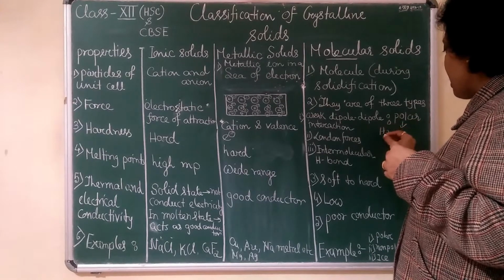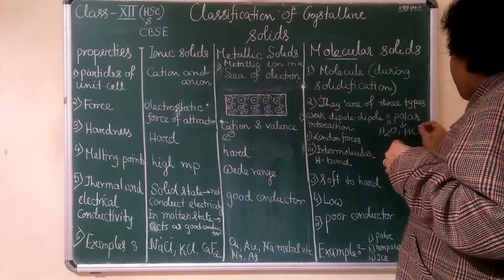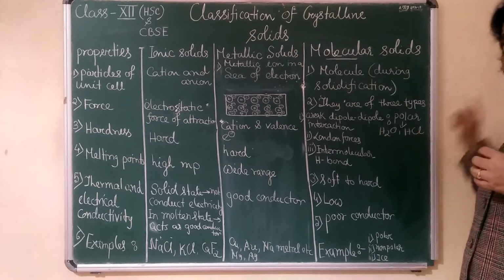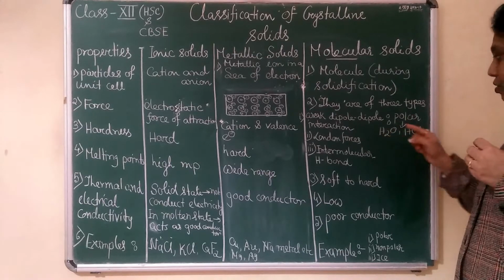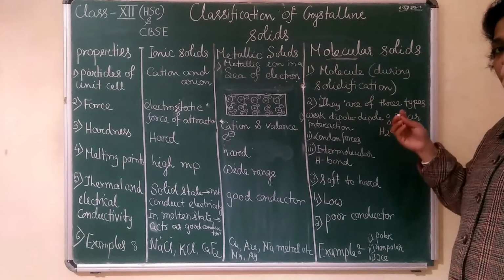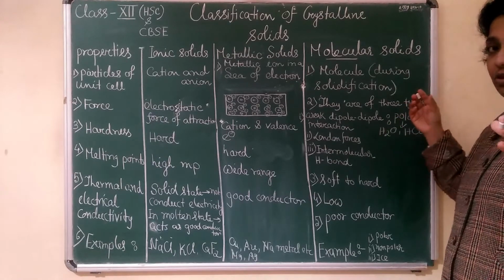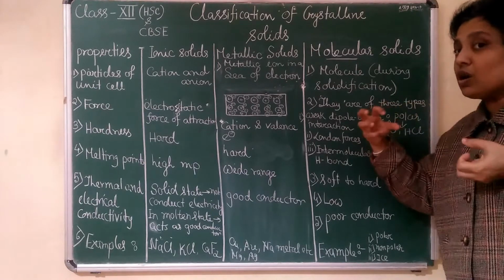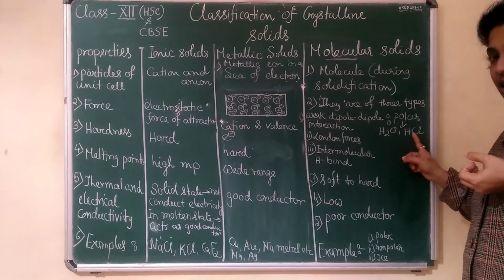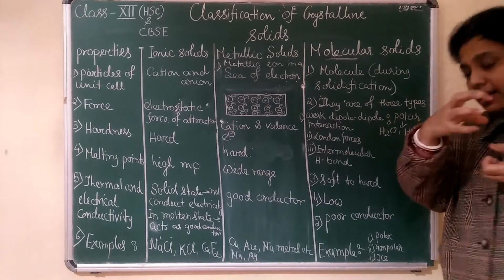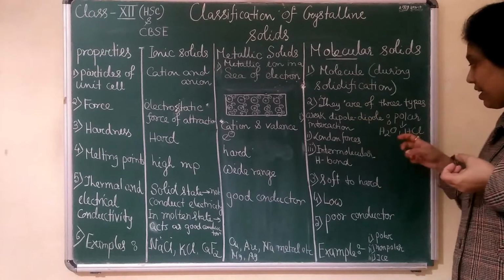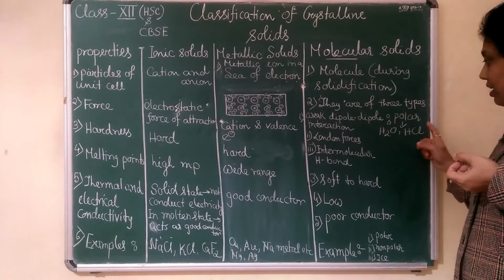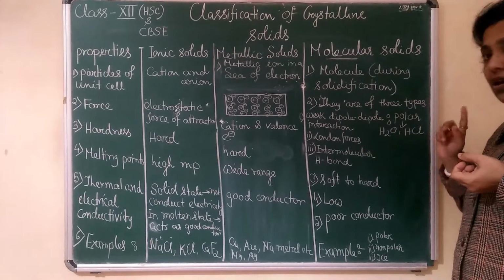You can take examples like H2O and HCl, which are polar in nature. For dipoles, chlorine is the best example. Chlorine is highly electronegative, hydrogen is electropositive. So one end will be highly positive and one will be highly negative. When there is a kind of electron pull, the electrons come toward the electronegative end. So the chlorine side pulls the entire electron density toward it. That is the reason this acts as a polar molecule. So this kind of force exists in polar molecules.